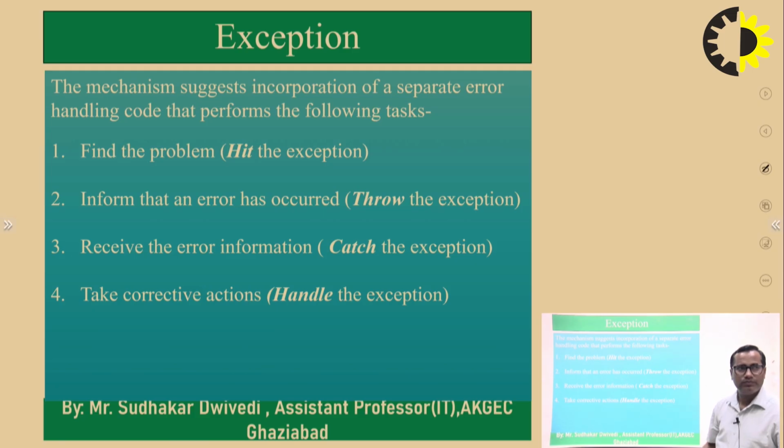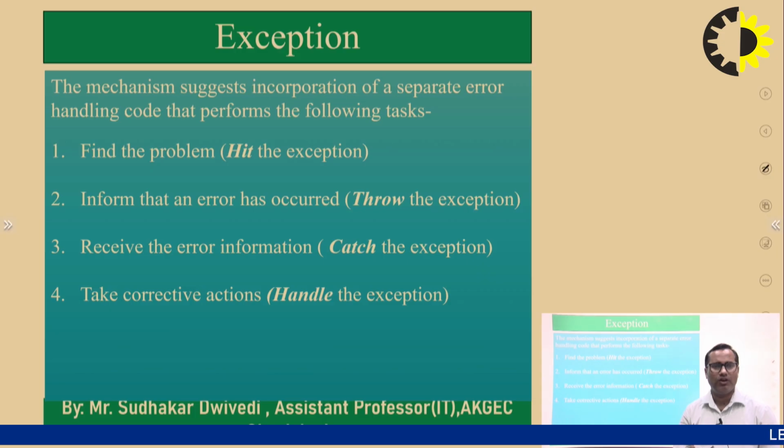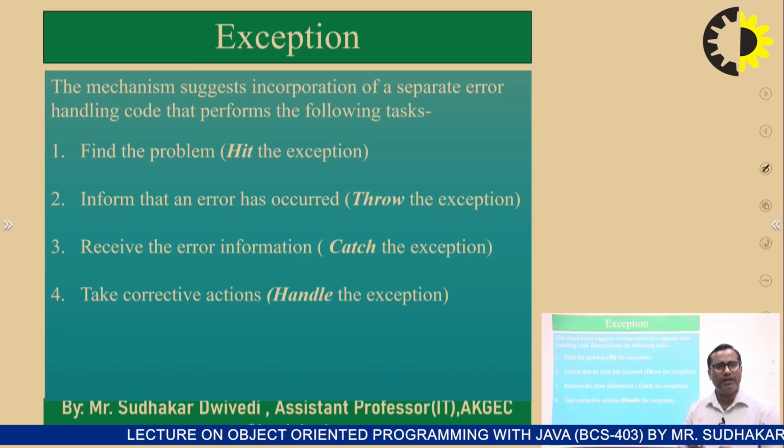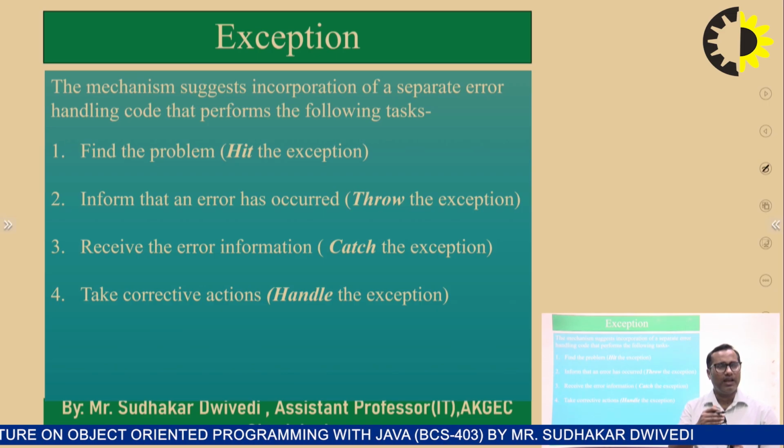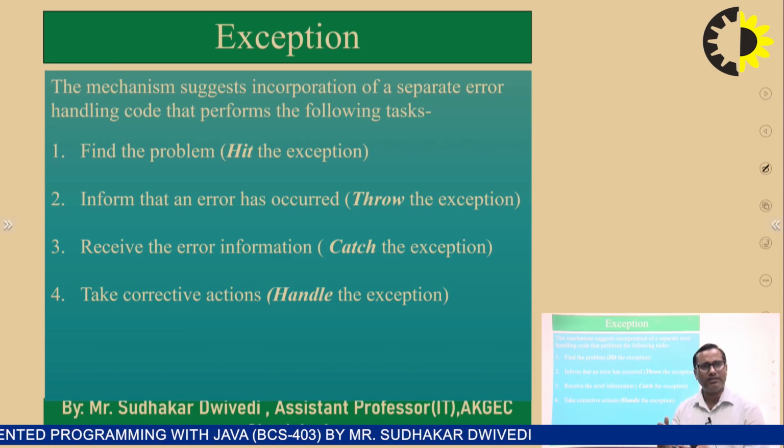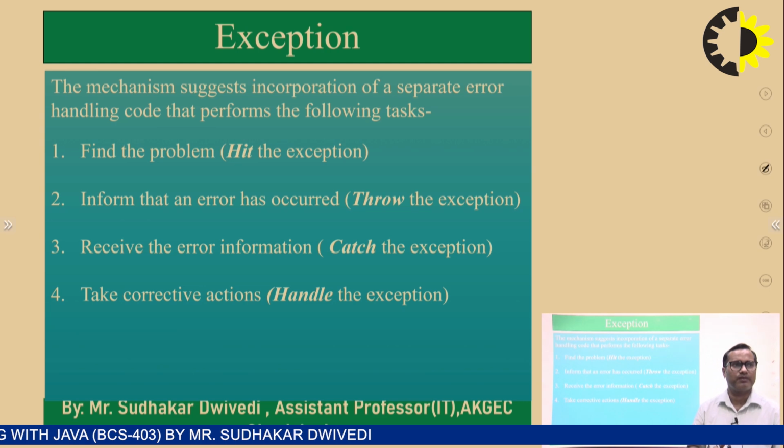And this mechanism suggests incorporation of separate error handling code. So how can we handle all these types of errors? The exception handling mechanism provides incorporation of some separate error handling code through which we can manage all these types of exceptions. So if we know that this section of the code might create some errors, that code may be included in some error handling code through which we can manage all these exceptional circumstances.